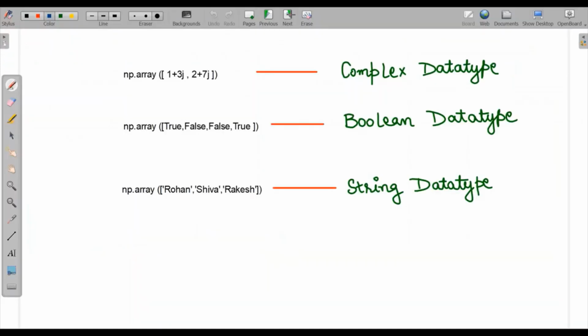Now let's see the data type related to this array. Here also it follows all the data types. Like here we have the complex data type.